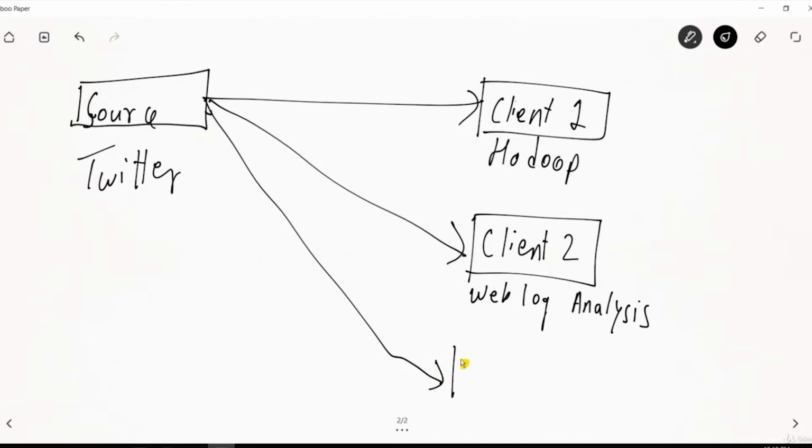Let's say there is one more client, client 3. So in this case, there is only a single source that is Twitter, and there are multiple clients. Let's say Hadoop, some other client for weblog analysis, and some other system for analyzing the logs of Twitter or something else. Or maybe it is the same data that is coming and it will be analyzed by multiple clients. So this is how the data pipeline will look like.